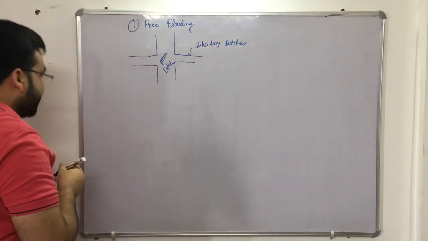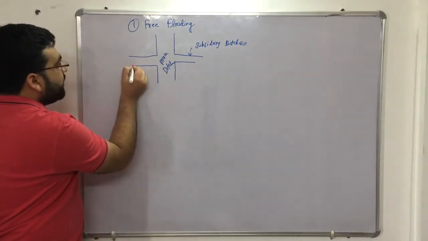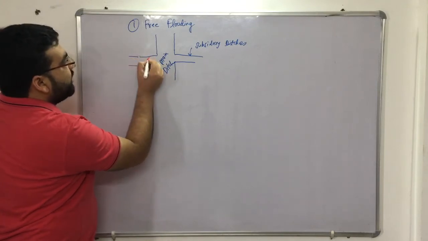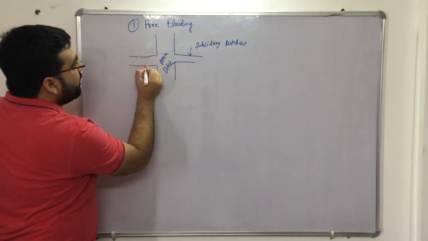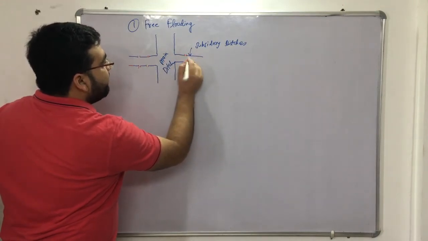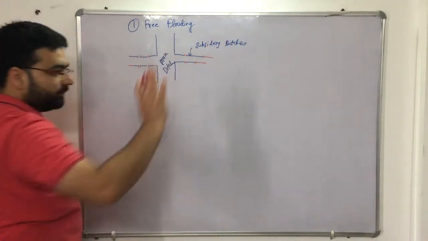Now from these subsidiary ditches, we have a few openings. One opening is here, one opening is here, similarly on the subsidiary ditches we have one opening here, one opening here, one opening here, and so on.